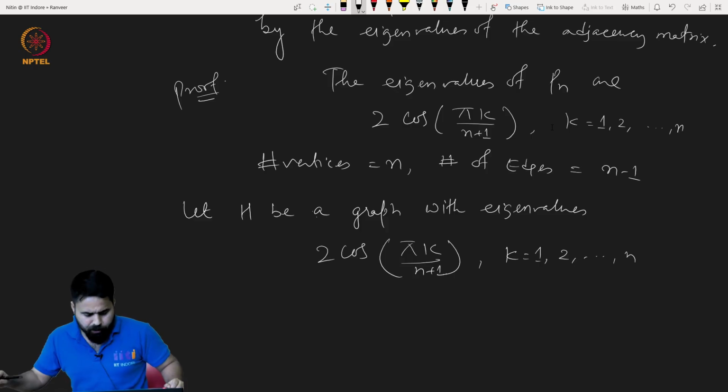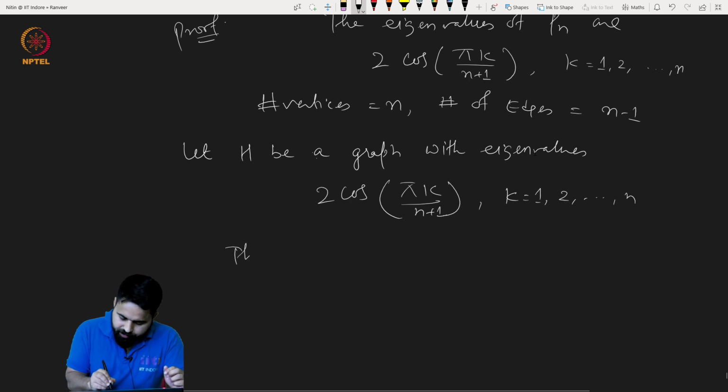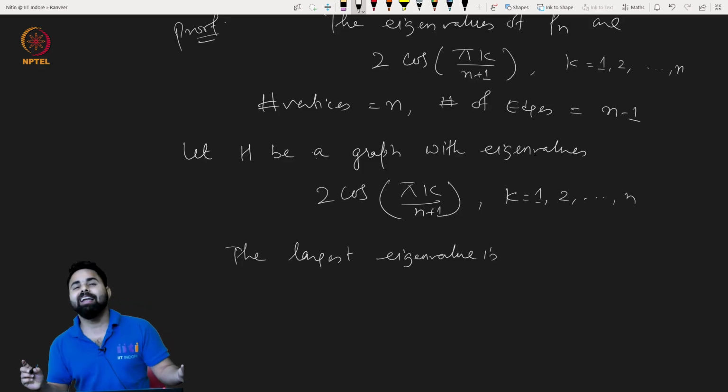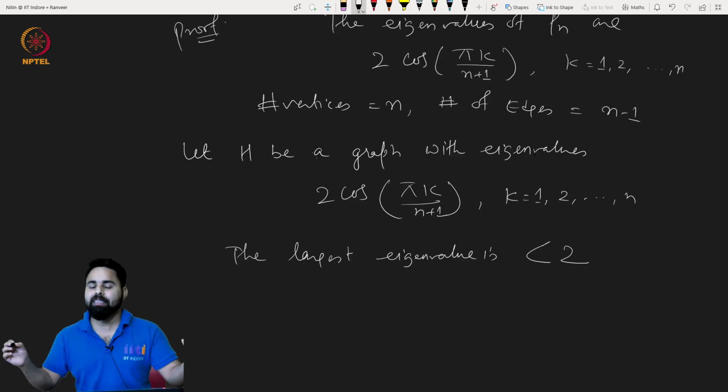With these eigenvalues, the largest eigenvalue is strictly less than 2, due to this formula. We have seen this formula many times.